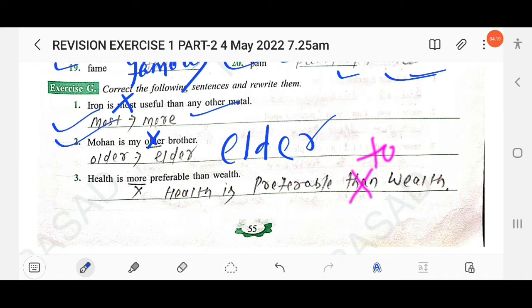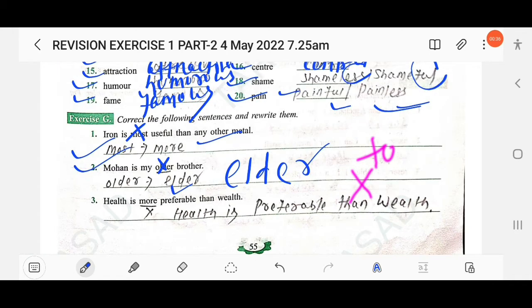The next, health is more preferable than wealth. Here more preferable than is the wrong part, and you have to rectify it. Health is preferable to, not than. It is wrong to use preferable than. Like prefer to, not prefer than, senior to, not senior than. Similarly, health is preferable to wealth. Erase more preferable than. You have to only use health is preferable to wealth, not than wealth.